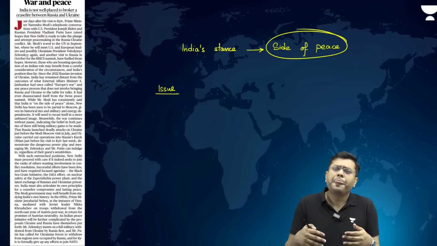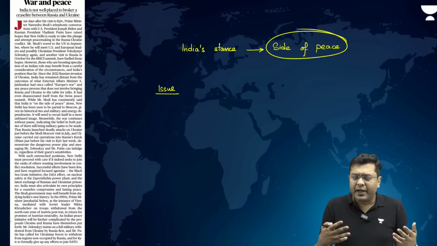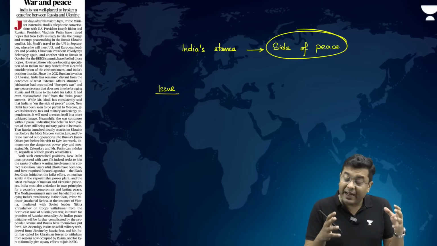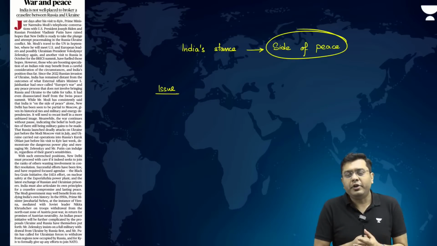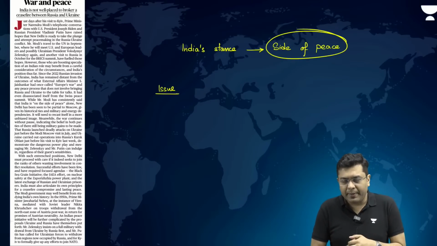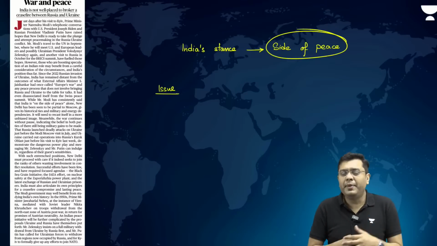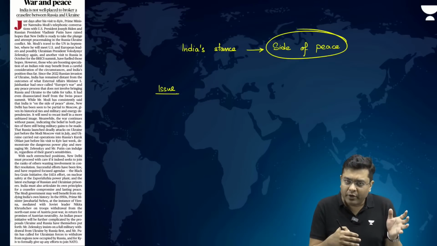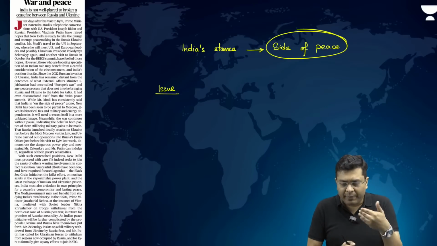Now, this is where a leaf could be taken out with regards to the 1950s, when India was a very active member in brokering a deal between, again, at that point of time, the Soviet Union and the region of the Austrian area. Now, there also you had similar fears, but India successfully managed to broker a deal where Khrushchev's army withdrew. Okay?